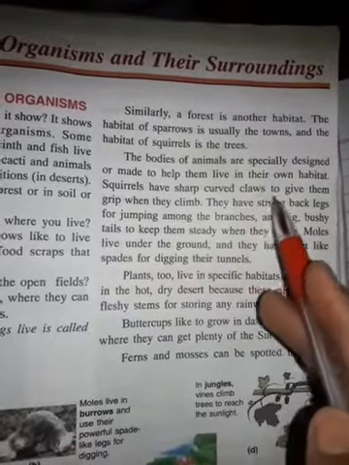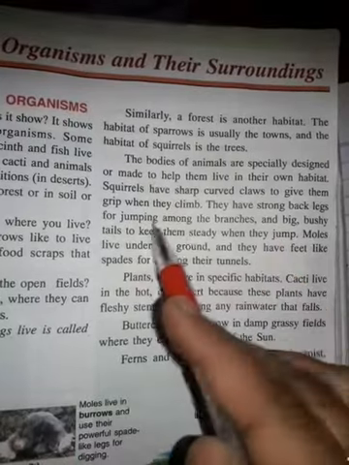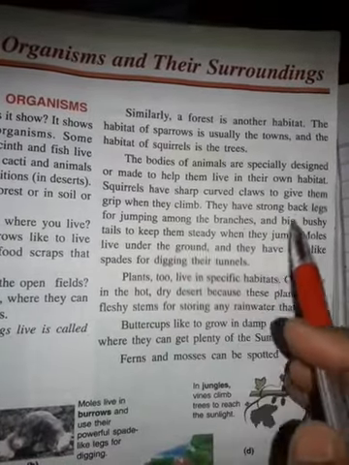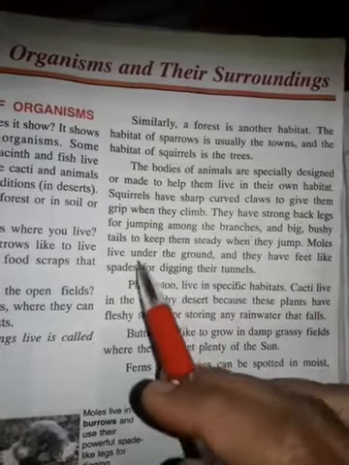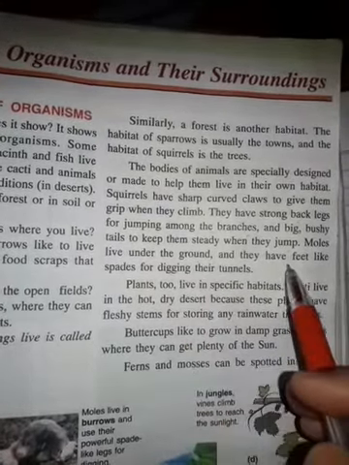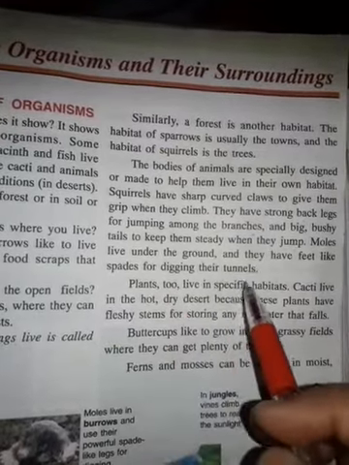Squirrels have sharp curved claws to give them grip when they climb. They have strong back legs for jumping among the branches and big bushy tails to keep them steady when they jump. Moles live under the ground and they have feet like spades for digging their tunnels.